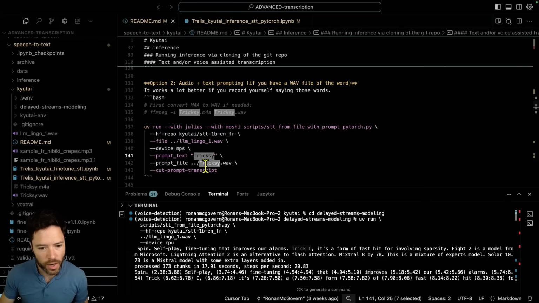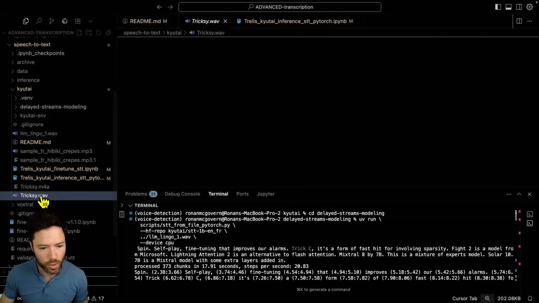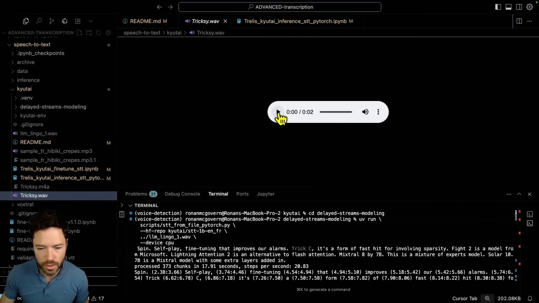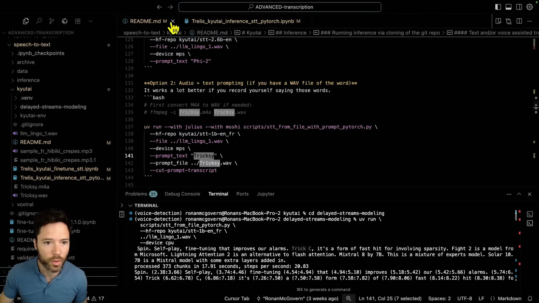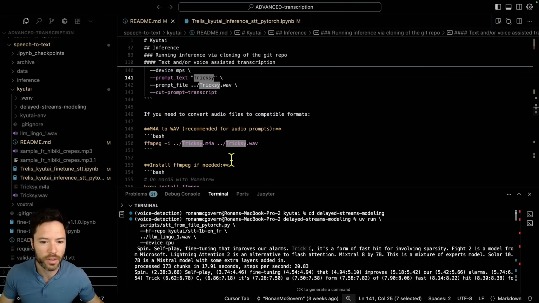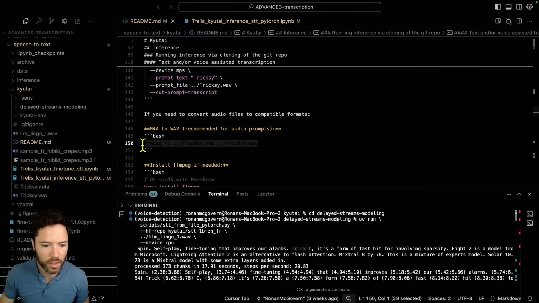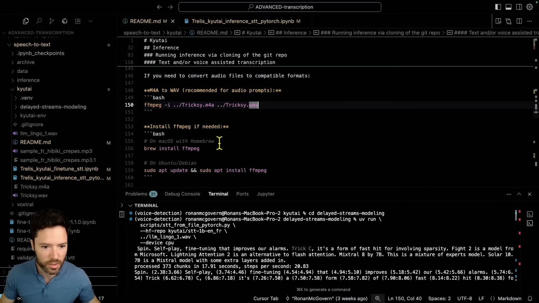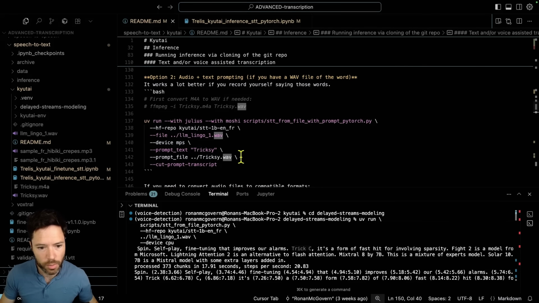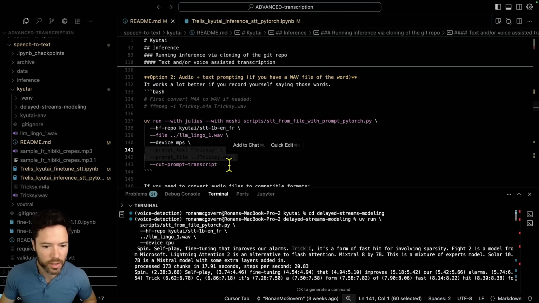So I'm passing in the correct text, and then I'm passing in a recording I've made. So I just recorded myself earlier saying this. Let me just increase the sound. Yeah, so that's the recording. If you do record and you need to convert it to a WAV file from, say, M4A, then you can just use this conversion script here. And then you'll pass in the prompt text and the prompt file.